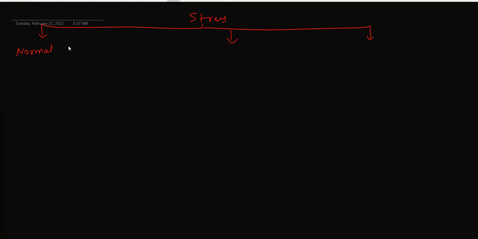Now we are going to discuss the different types of stress. How many types of stress are there? Stress is basically divided into 3 types. First one we can call normal stress, or longitudinal stress.